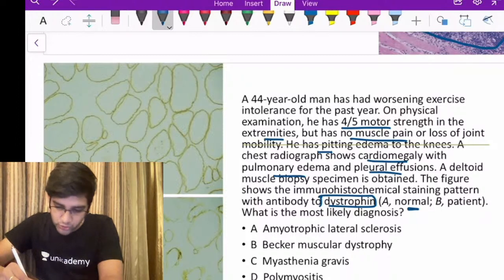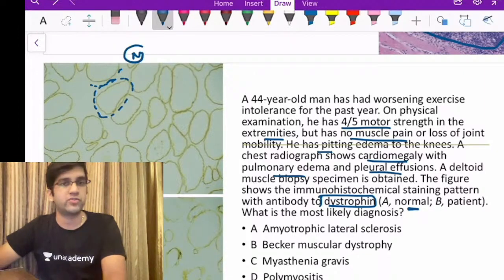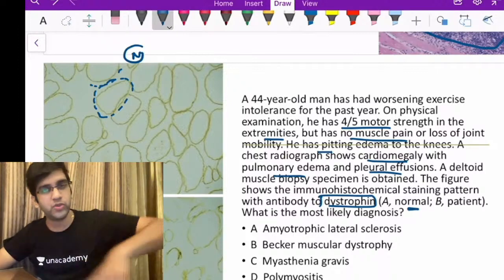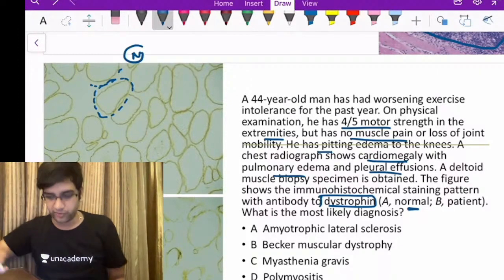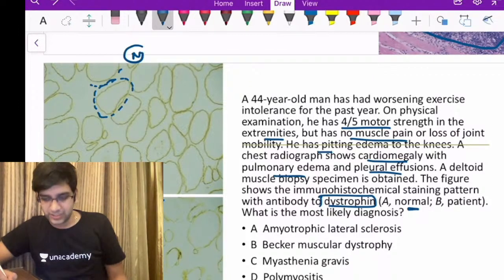So here, if this is normal dystrophin, you can see that dystrophin is seen all throughout my muscle fibers. That's how the normal pattern of dystrophin will be. They are membrane-related proteins, so it will be uniformly highlighting every muscle fiber. But when you look at this patient, are you seeing dystrophin or not? It is present, right?